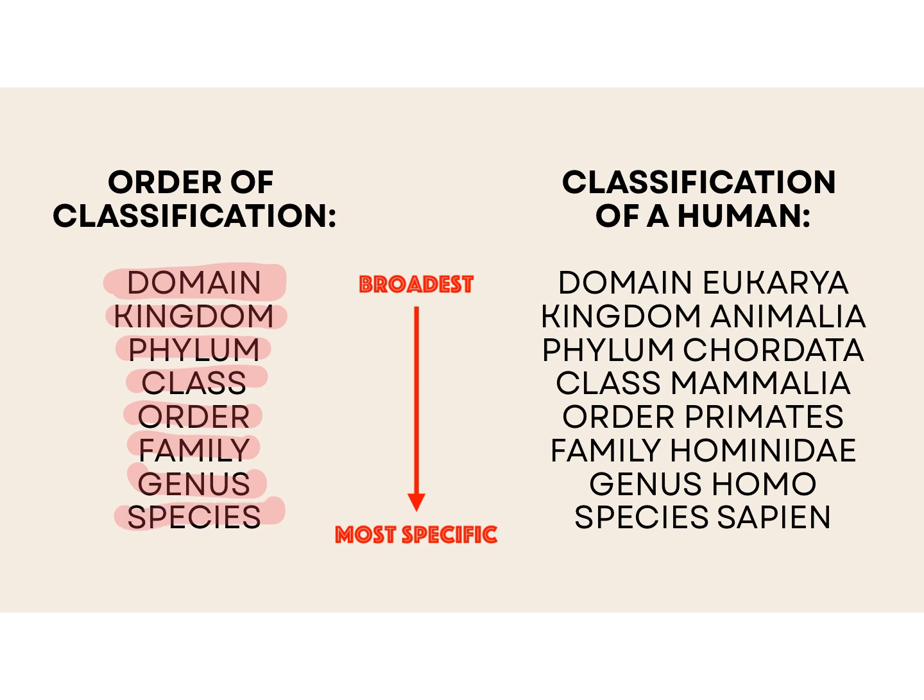So if we think about this as sort of an upside down triangle, then we would see that domain is a very broad category. You can't say, hey, that organism that's in domain Eukarya, you know which one I'm talking about? No, because there are so many in that.